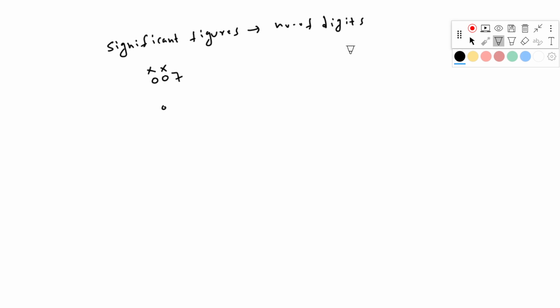Suppose 0.013, you don't have to count this 0 and this 0, because before the number you have zeros. In a decimal number also and in a whole number also, before the number you have zeros, you don't have to count. So what is the significant figure? You have to count this only, so 1. Here you have to count these 2 only, 2. Clear? So the number of digits here you have is 2. Here the number of digits is 1.